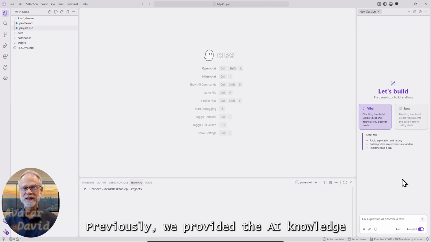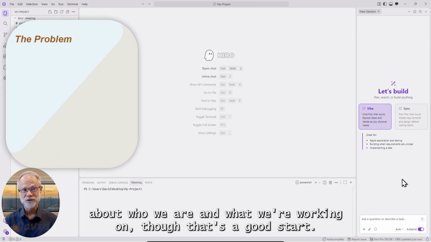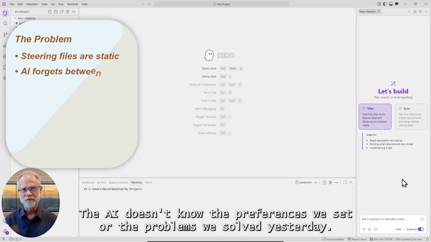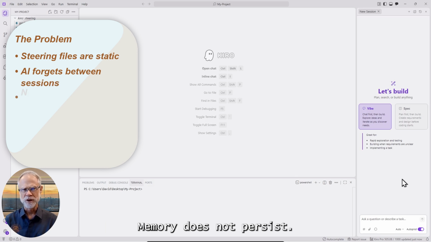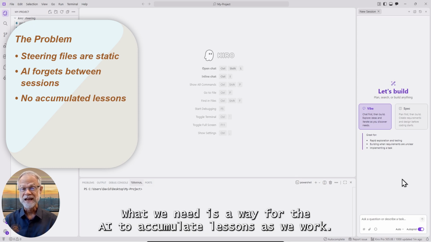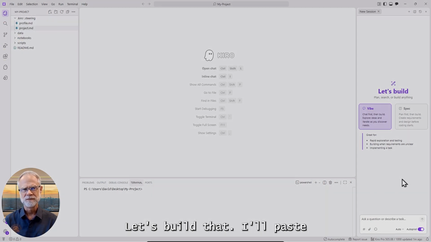Previously, we provided the AI knowledge about who we are and what we're working on. Though that's a good start, it's static. It doesn't change as we work. The AI doesn't know the preferences we set or the problems we solved yesterday. Memory does not persist. Every conversation starts without history. What we need is a way for the AI to accumulate lessons as we work, a working memory that grows over time. Let's build that.